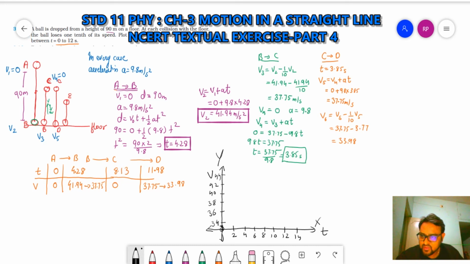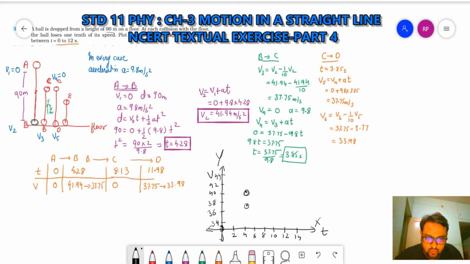This is the point. At t equal to 4.28, somewhere here, it's 41.94. Okay, so it will be like here. Let's plot this point here. At the same time it drops to 37.75. So 36, it will be 37, and here. Then at 8.13 the velocity is 0.